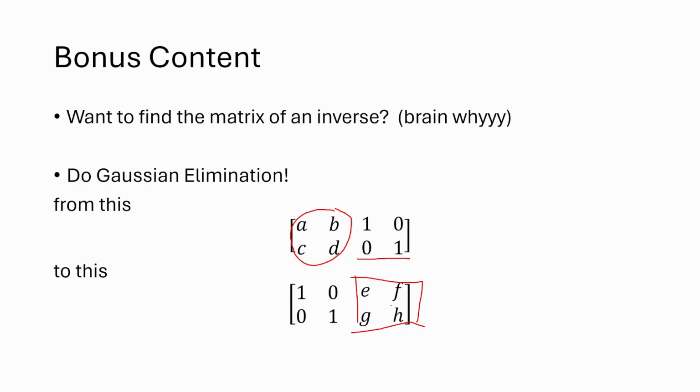And you tracked all of those elementary row operations by what they did to the identity matrix on the right, because you applied those operations across the whole row. And so by saying, oh, when I do this multiplication on my original matrix, it turns into the identity matrix, that means you found the inverse of it. So this is actually a pretty popular method for finding inverses of large matrices because Gaussian elimination scales in a pretty nice way as matrices get larger and larger.